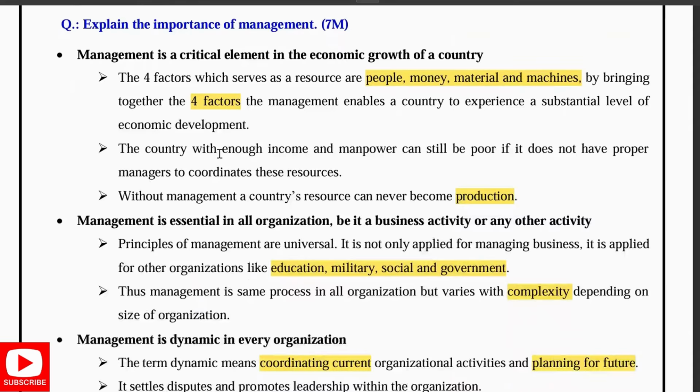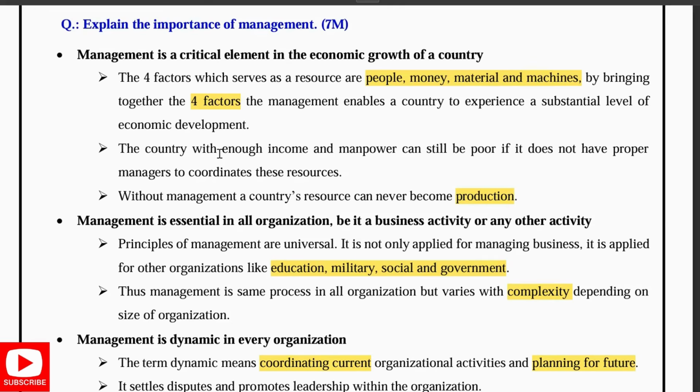If they ask you about the importance of management, you need to write mainly three things. One is that it is a critical element for the economic growth of a country. Second, it is important for all organizations, whether it is a business or any other type of activity. Third, management is dynamic in every organization, and you have to explain it with three points. So I prefer you remember it like this: for each point remember one keyword, so that from that you can make a sentence and write.